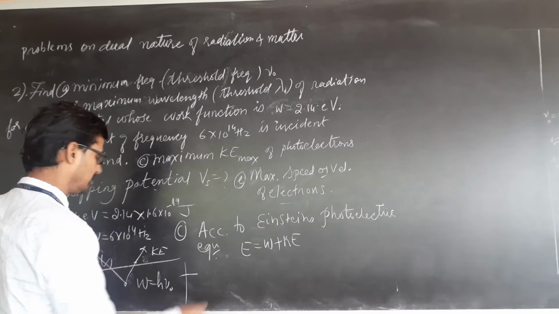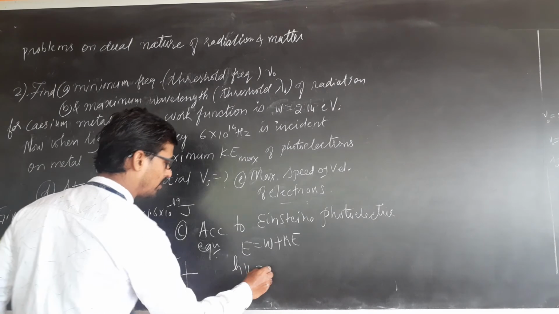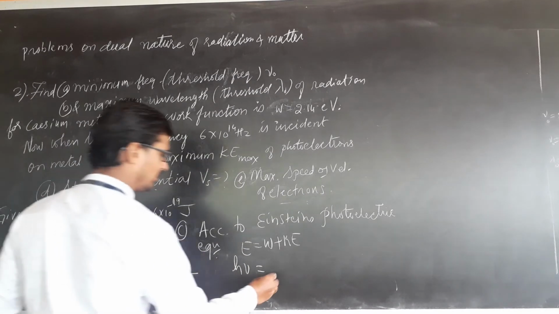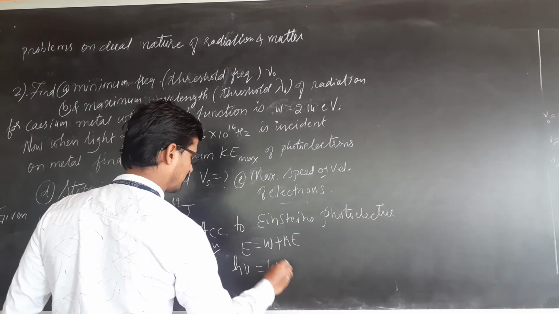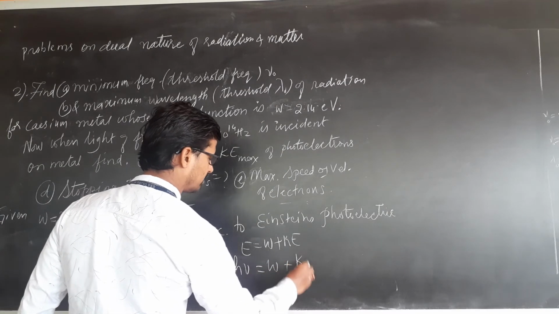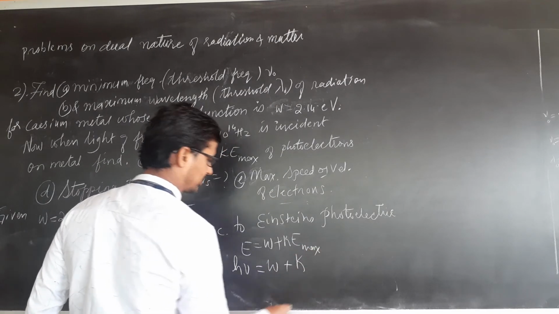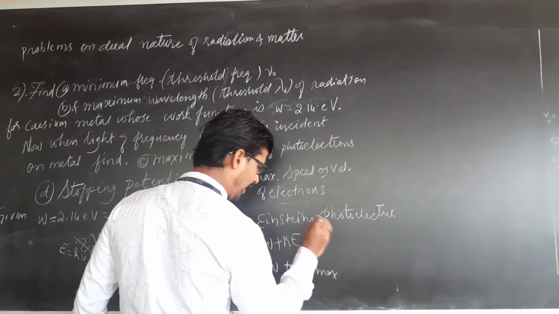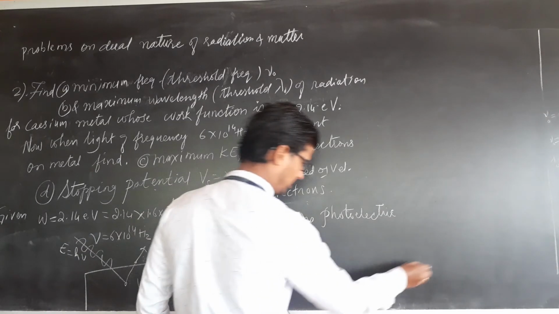Incident energy h nu, our formula. Work function, we will write as it is now, work function. Kinetic energy max, KE max. Why they said K max is, please concentrate.